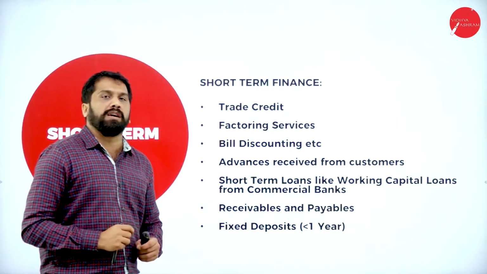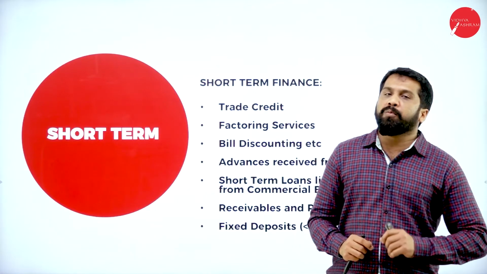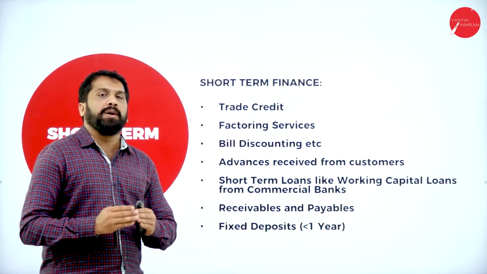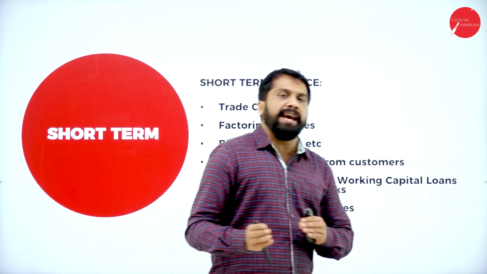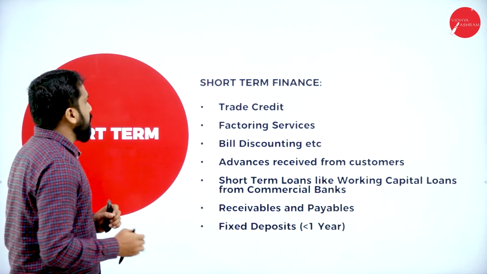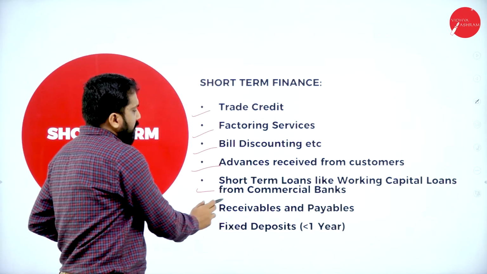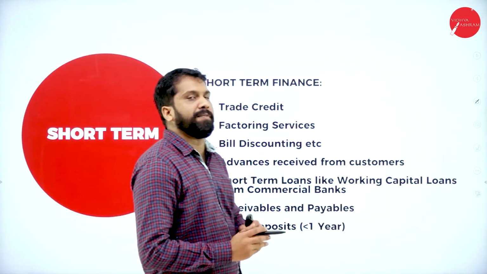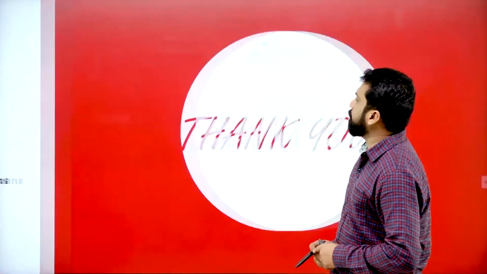Next one, short term finance. Short term finance normally comes under less than 1 year, like your trade receivables, any deposit for less than 1 year, any bill discounted, your factorings, everything comes under short term finance. Now, your trade credit, factoring, bill discount, advances, short term receivable and payable, and the last one is any fixed deposit for less than 1 year, we call it short term sources of finance.